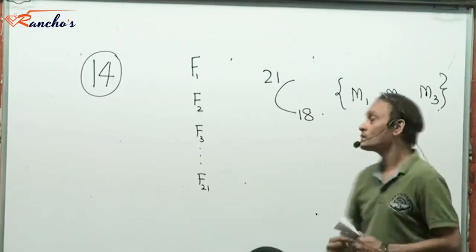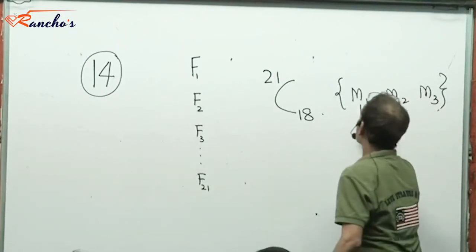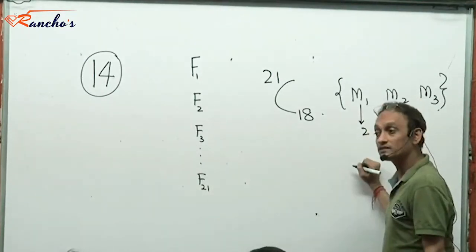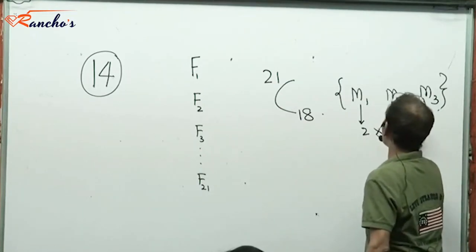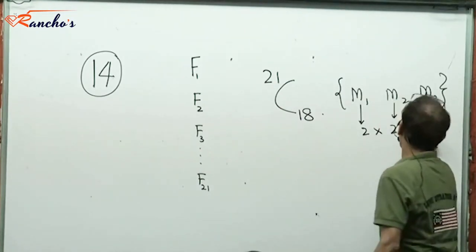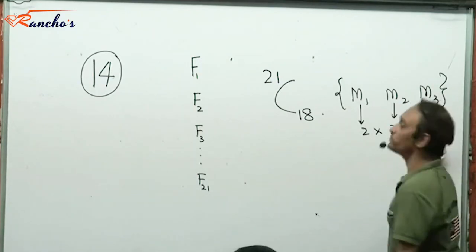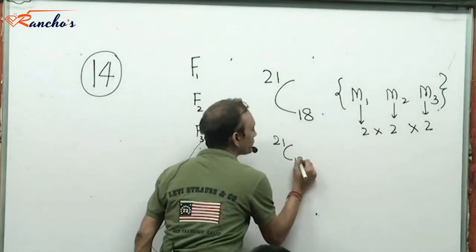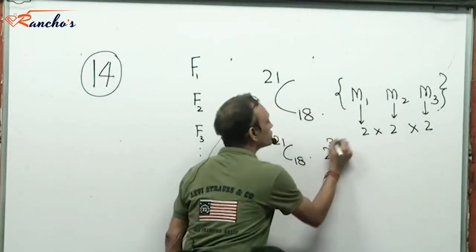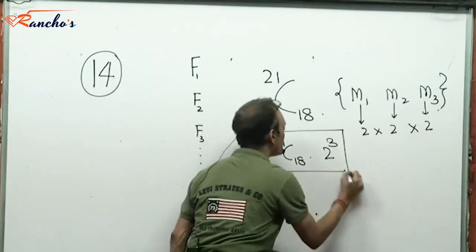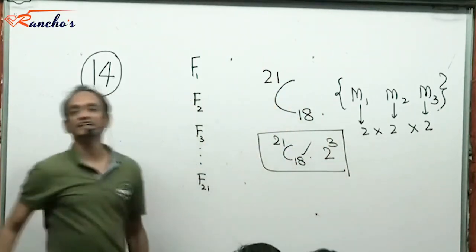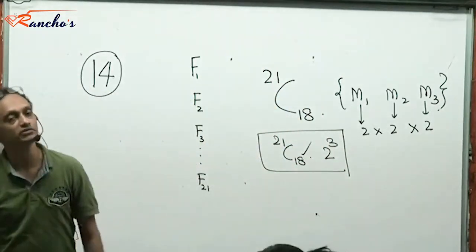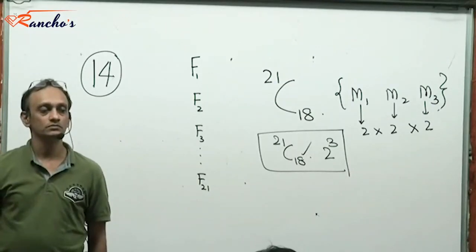Right? So match 1 can be incorrectly predicted in 2 ways. And match 2 can be incorrectly predicted in 2 ways. And match 3 can be incorrectly predicted in 2 ways. So that makes it 21C18 into 2 cubed. These would be the number of different forecasts containing exactly 18 correct results. Yes or no?